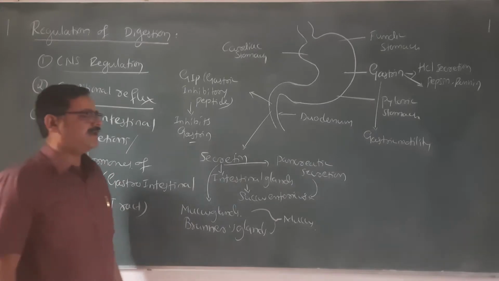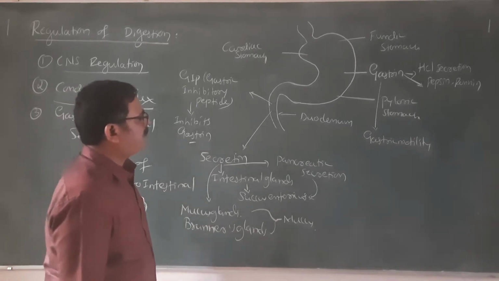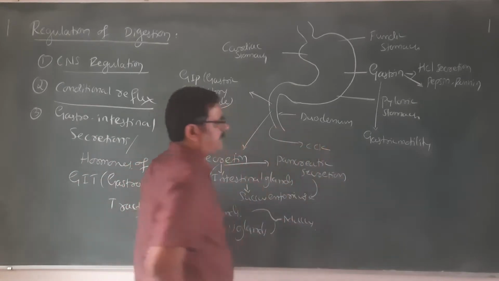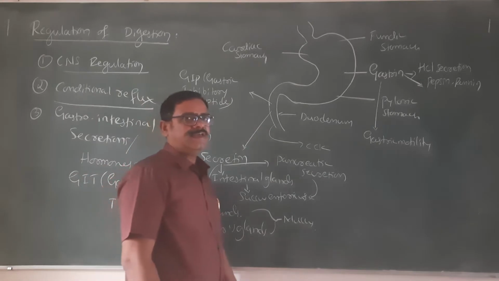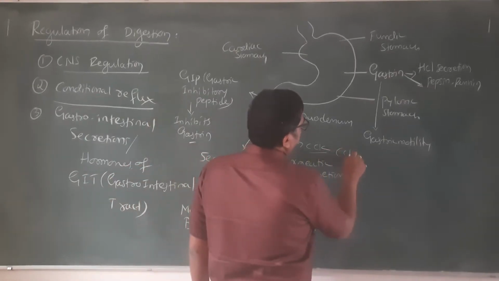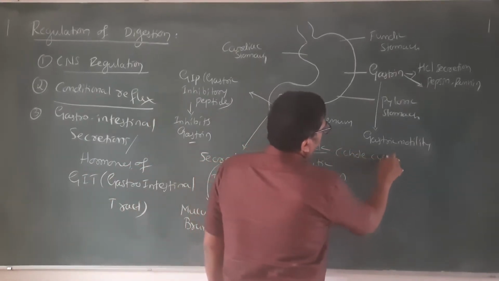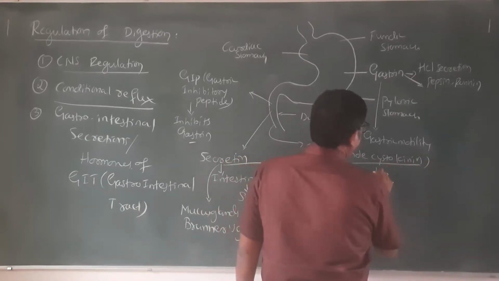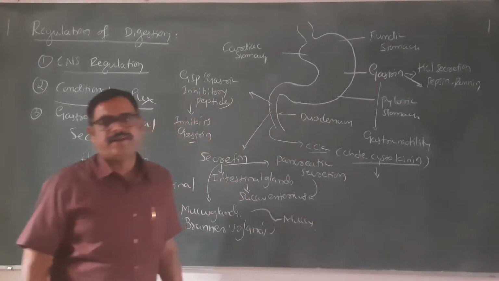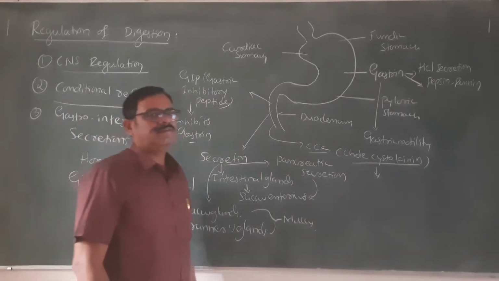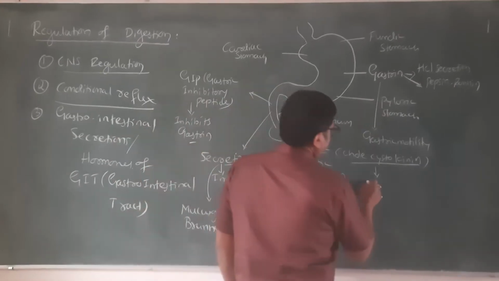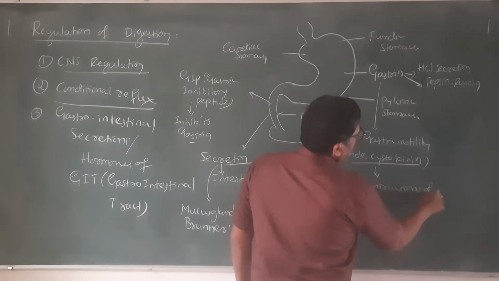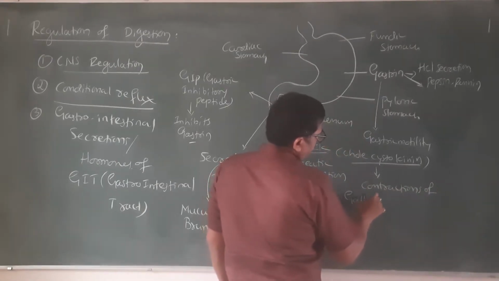Other than this, there is one more hormone released by the duodenum. That hormone is called CCK. The full form of CCK is cholecystokinin. This CCK mainly acts on the gallbladder. It induces contractions of the gallbladder.